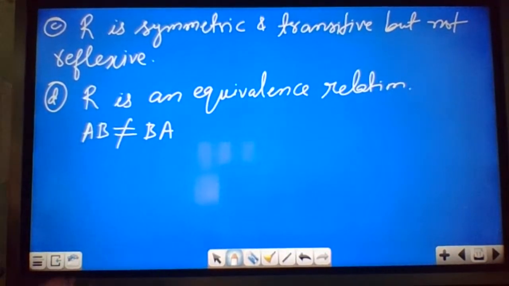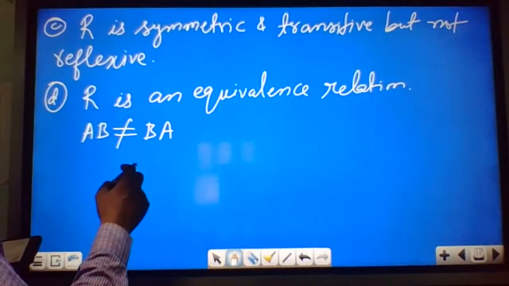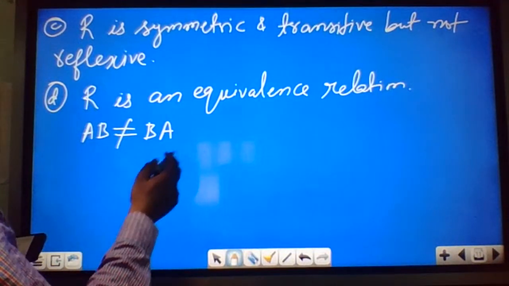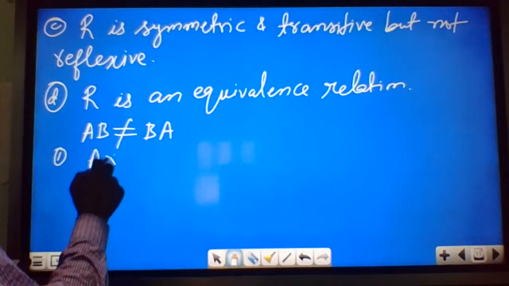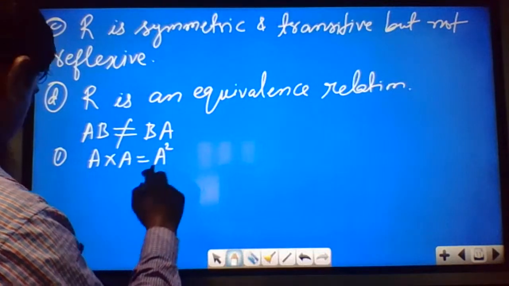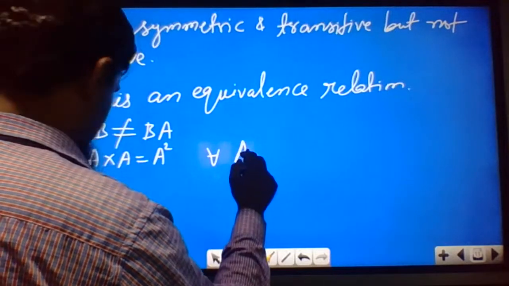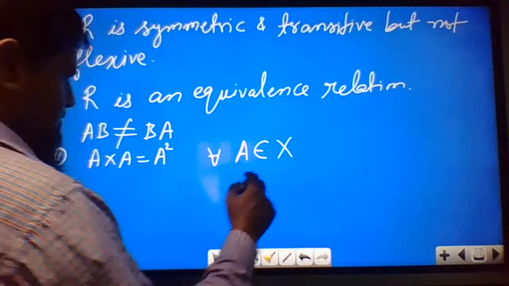So we know that in general AB is not equal to BA because matrix multiplication is not commutative. But they have given in the relation AB equal to BA. First, A cross A will be A square, where A is any matrix. This is true for all A which belongs to X. So this is reflexive.